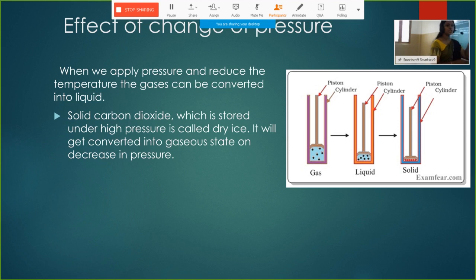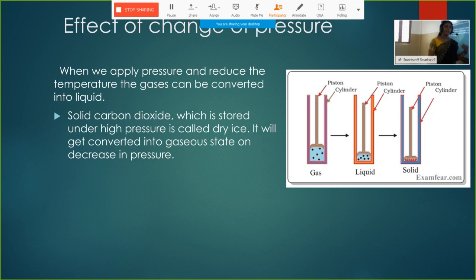We are applying pressure to this gas, increasing the pressure and decreasing the temperature. As we increase the pressure and decrease the temperature of a gas, it will start to liquefy. It will start to convert into liquid.